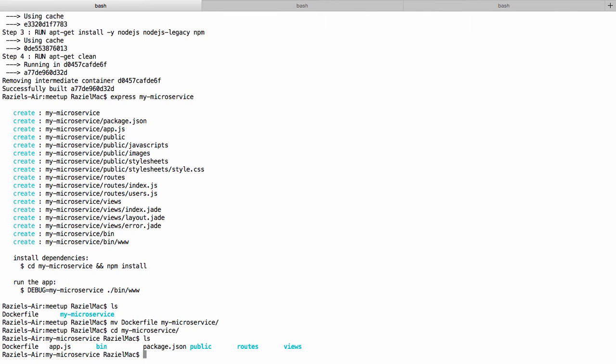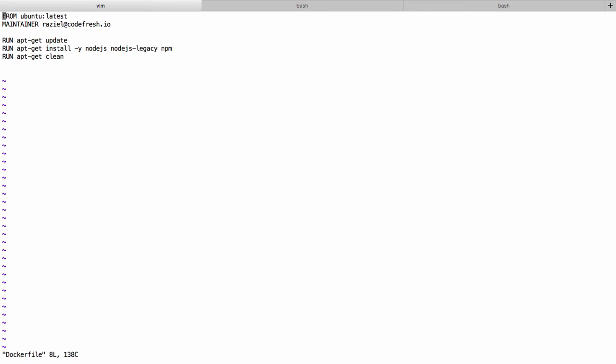Let's update the Dockerfile to include the microservice inside an image. So let's do vi Dockerfile. Now intuitively, what we would do, and that's what we typically do, is run the COPY command, and copy all the files in the context, which means the whole repo, to a directory named source that we will create in the image.